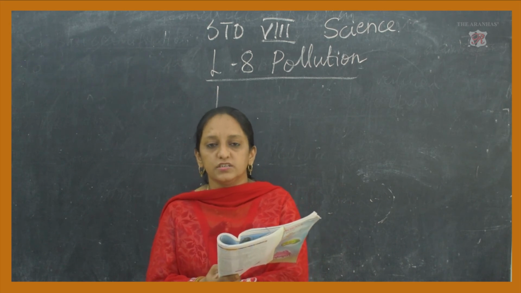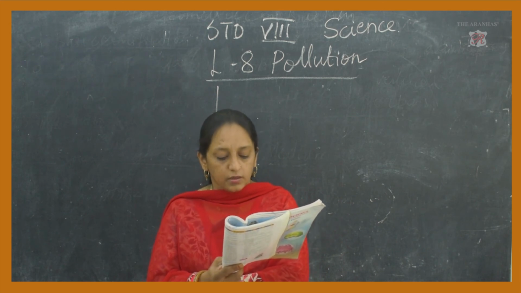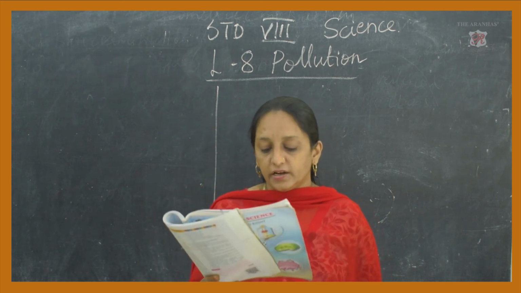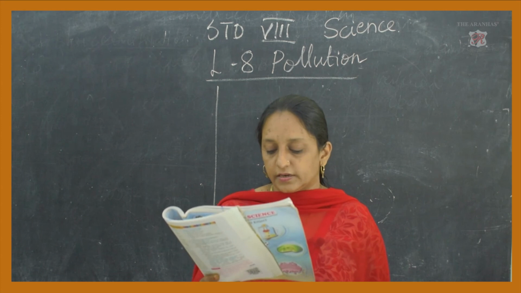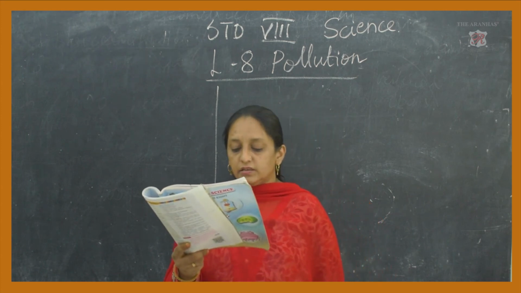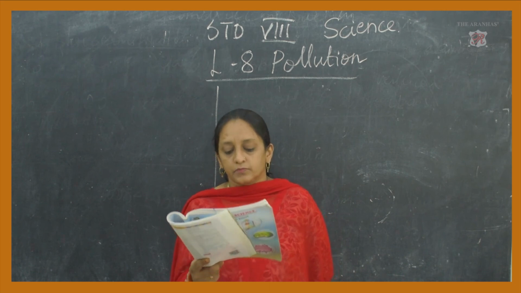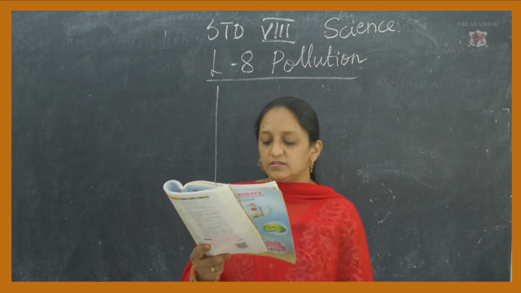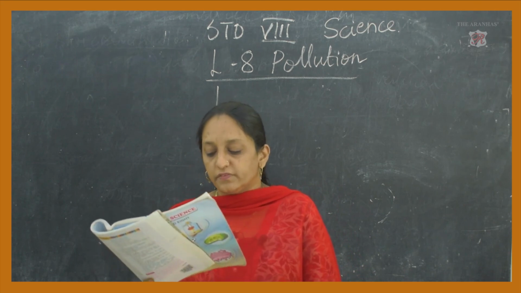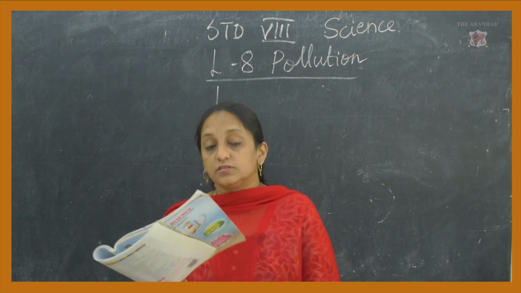Regarding water pollution, it is the Water Pollution and Prevention Act of 1974. Then the Air Pollution and Prevention Act was enacted in 1981. And then the Environmental Protection Act in the year 1986. So, after a gap of 6-7 years, the government enacted laws to prevent this pollution, to bring this